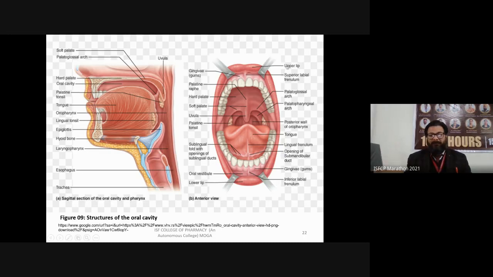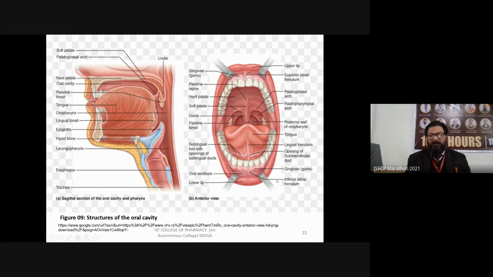You can see in the oral cavity this is your upper lip. Next this is your gingivae, also called gums, and in between the gums and lips there is a frenulum. This is your superior labial frenulum. Hope you are seeing the cursor of the mouse.